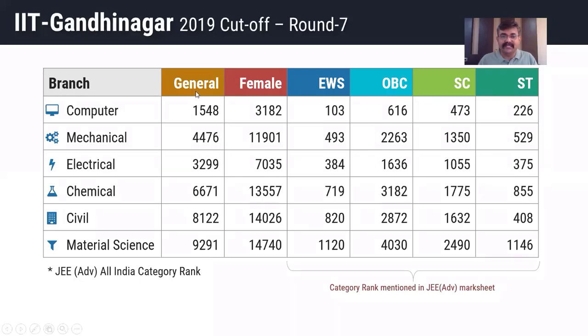So these are the all India ranks for IIT Gandhinagar, and that too for last round, because last year there were 7 rounds carried out for JOSAA admission process. This year only 6 rounds are going to take place. So for various branches of IIT Gandhinagar, you can see the all India ranks.